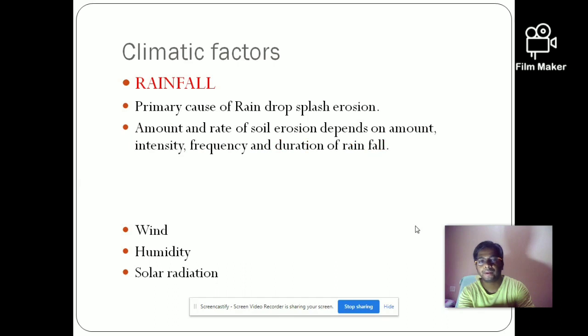The amount or the rate of soil erosion depends on the amount, intensity, frequency and duration of rainfall. Amount means how many centimeters of rain has occurred, intensity means whether it is heavy rain or light rain, frequency means whether it is raining regularly, monthly, weekly or hourly, and duration means for what time the rainfall is occurring. So the amount and rate of soil erosion depend on all these factors.